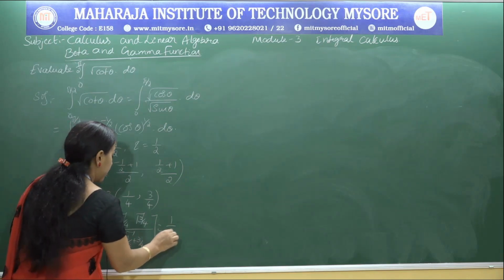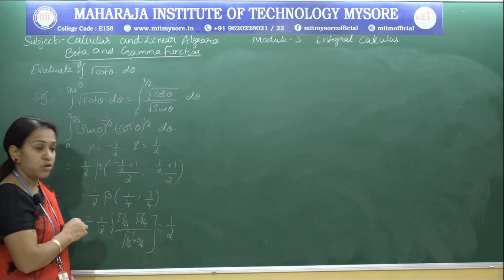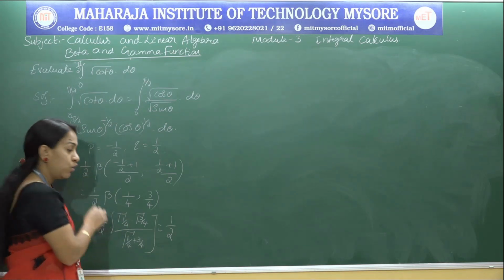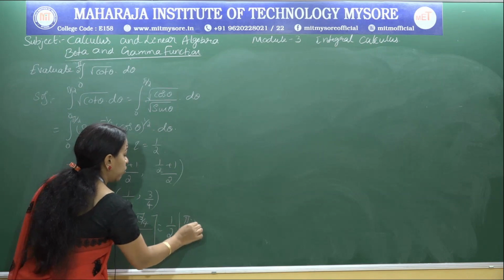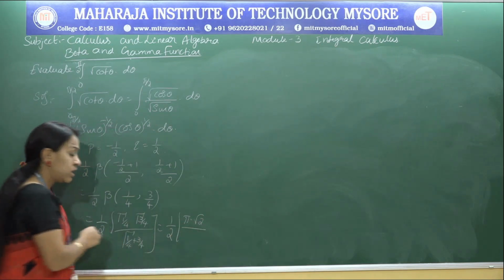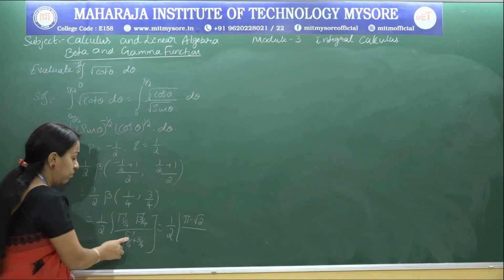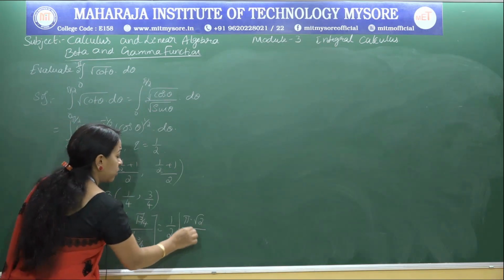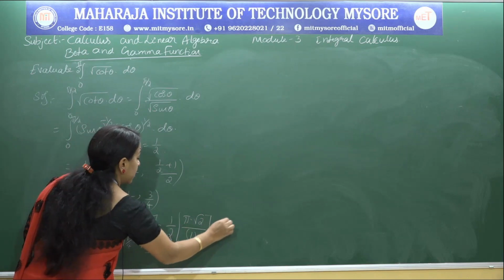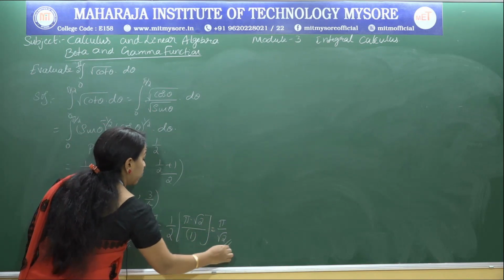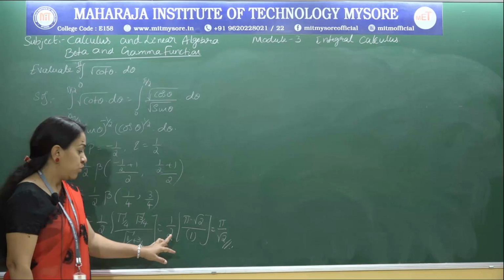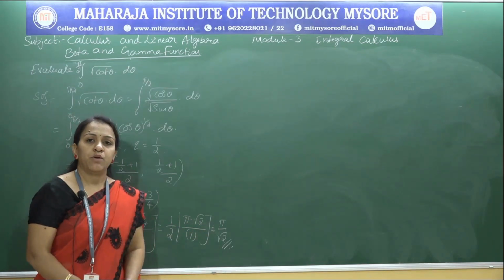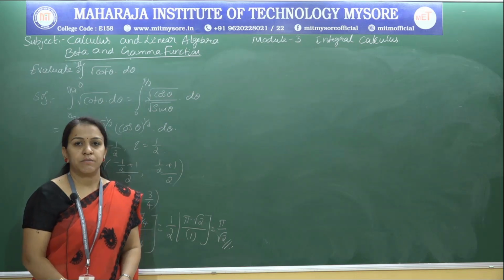So that is 1 by 2 times the standard result, pi into root 2, divided by gamma of 1, which is 1. So the required result is pi by root 2. This 2 can be rewritten as root 2 into root 2, one gets cancelled, so pi by root 2 is our required result.